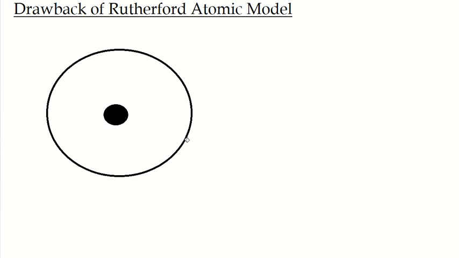And on the outside of the atom you have electrons revolving around it. You have electrons revolving around the positively charged nucleus. So here, this is positively charged and this is negatively charged electrons. And this electron is circulating in a particular orbit around the nucleus.